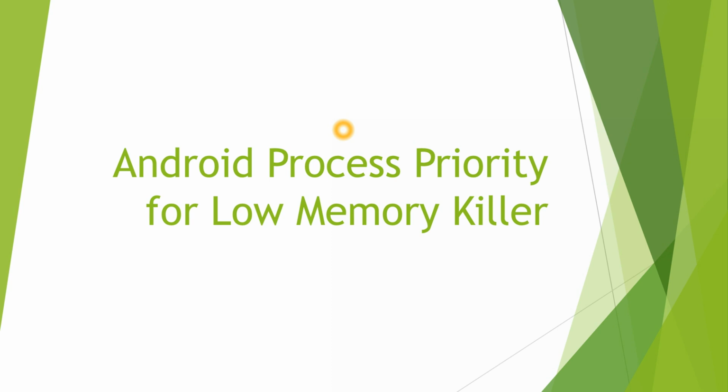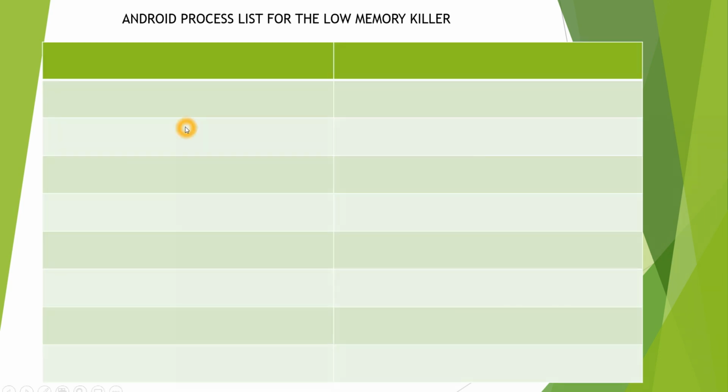This low memory killer will not just randomly start killing the processes. Android keeps track of all the processes running on the device, and for each process a priority is given. According to that priority, the low memory killer will start killing the processes. So today we'll discuss what is that priority according to which the low memory killer will kill processes when there is a memory crunch. So let's get started.